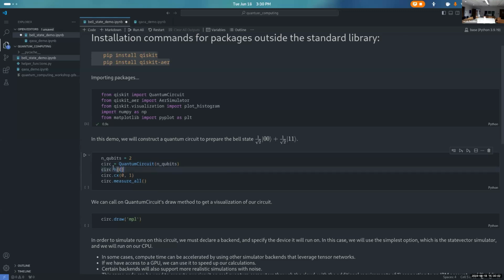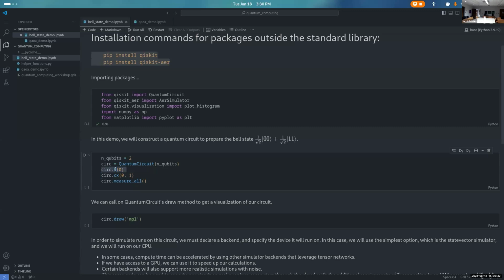And what we do here is circ.h 0, circ.cx 0, 1. These are just quantum gates. This H is a Hadamard gate on qubit 0, and this CX is a controlled NOT gate with control 0, target 1. Mathematically, a quantum gate is just a unitary matrix, orthonormal matrix, depending on the vernacular you're familiar with. This is a 1-qubit gate, so it's a 2x2 matrix with entries 1 over square root of 2, 1 over square root of 2, negative 1 over square root of 2, 1 over square root of 2.